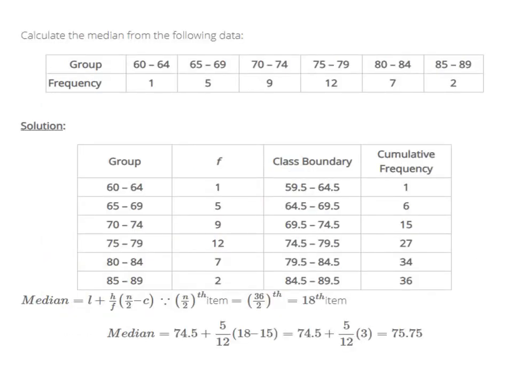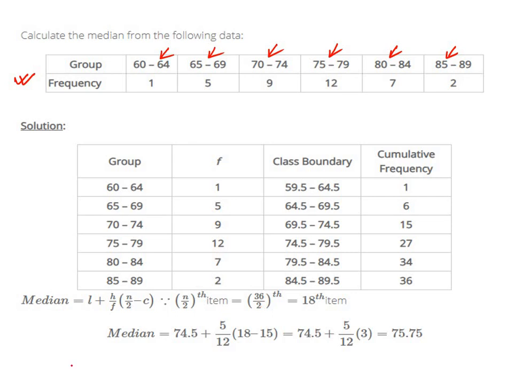So here is a problem given: find the median of the following data. You are given groups 60 to 64, 65 to 69, 70 to 74, 75 to 79, 80 to 84, 85 to 89, and their corresponding frequencies are given.